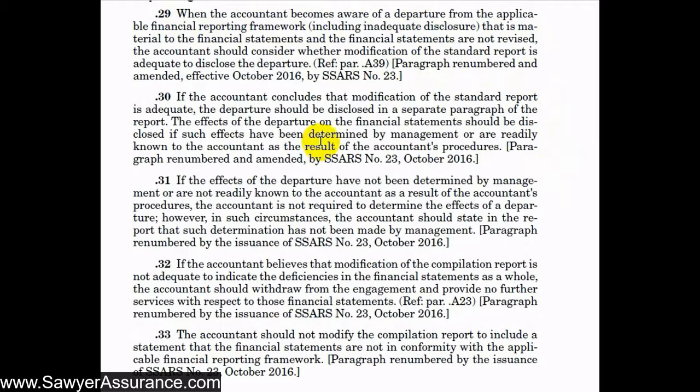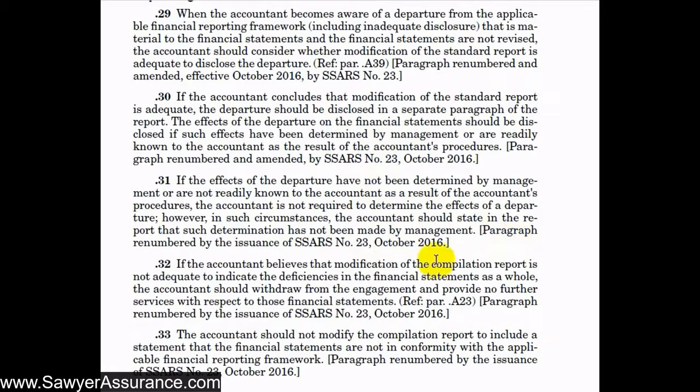We could add, if it's kind of a small departure or kind of a one-off item or that's easily explained, then we can add a paragraph to our compilation report that says, hey, they departed from this particular financial reporting framework. And we can either tell the effect of the departure from that framework if management has provided it to us, but if management doesn't provide it for us, then we just say that management didn't determine the effect of that departure.